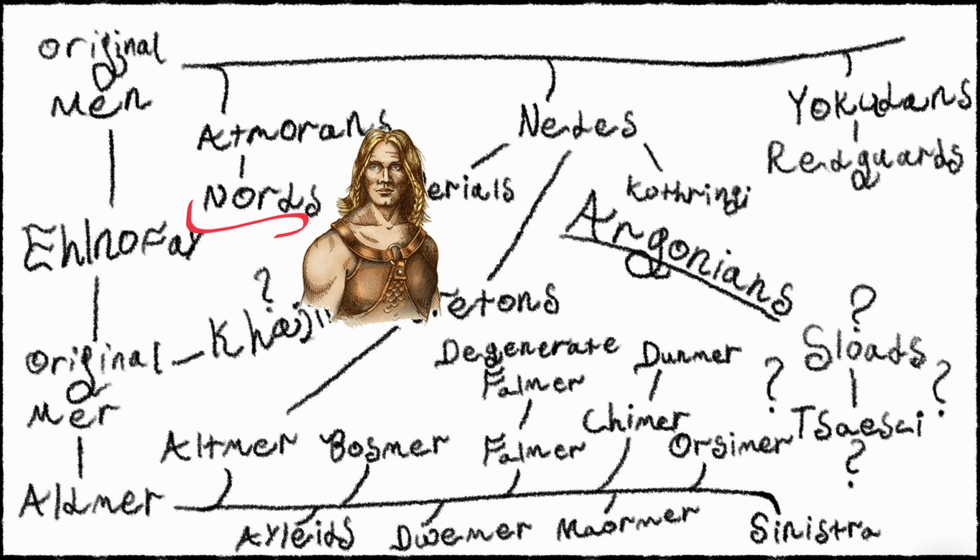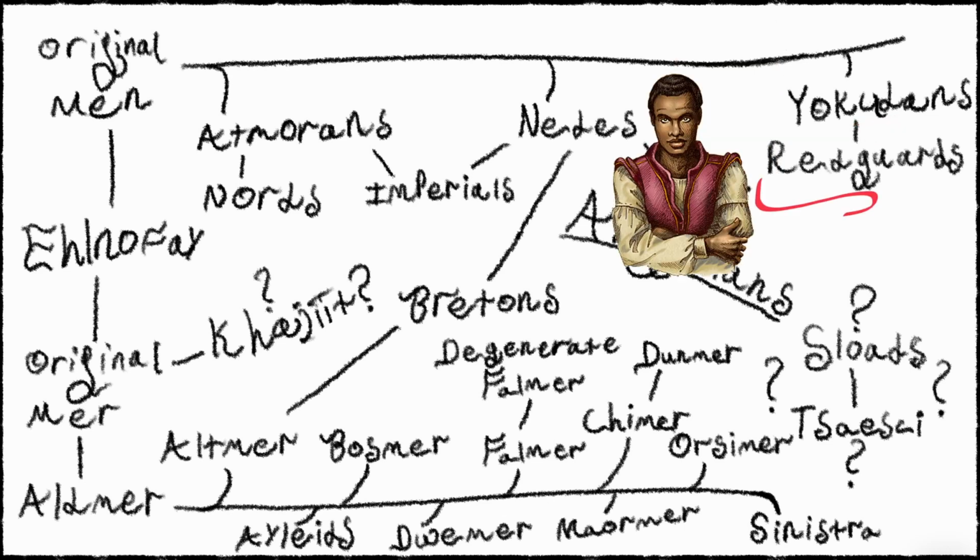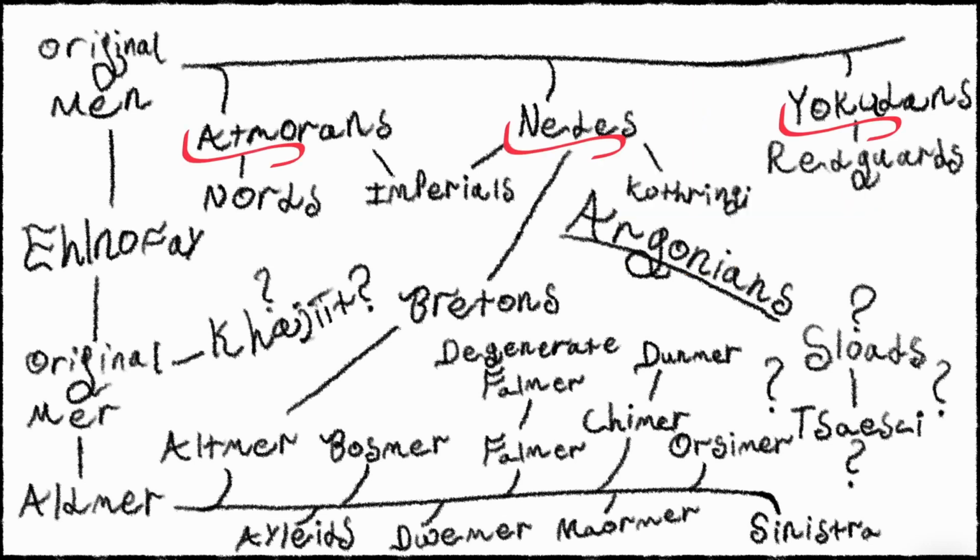So the Needs and Atmorans are extinct by the time of the games, unless you happen to be from a very conservative Nordic family. Maybe then you're pure Atmoran. The Yokudans also didn't really die out. They were around for a very long time and their culture changed, and eventually they became the Red Guards. And Yokuda, the continent, was destroyed long ago, so the Red Guards now live full-time in Tamriel. The Needs were more centrally located in Tamriel, their northern reaches becoming, again, the Nords, and the more centralized ones, the Imperials.